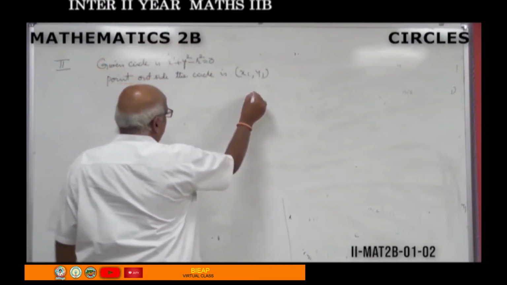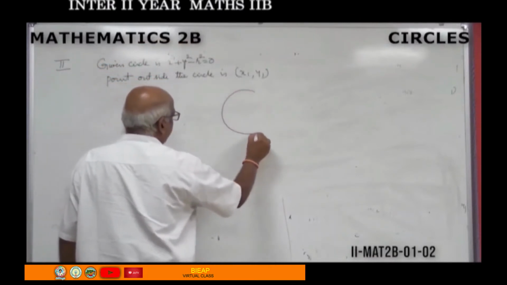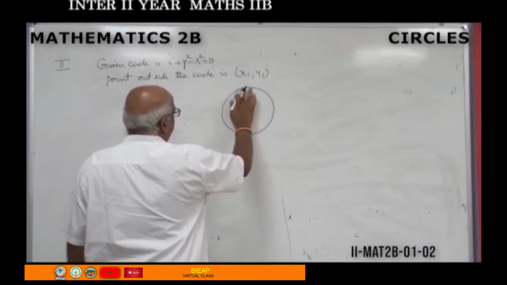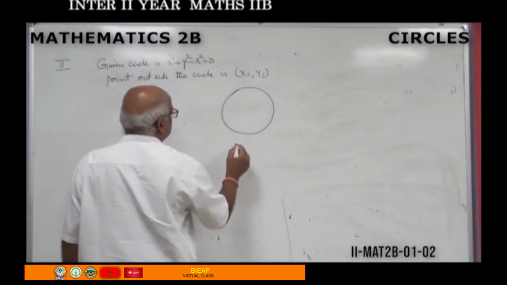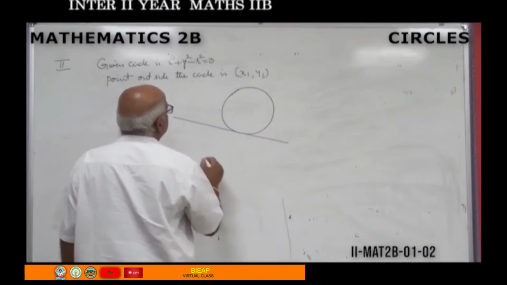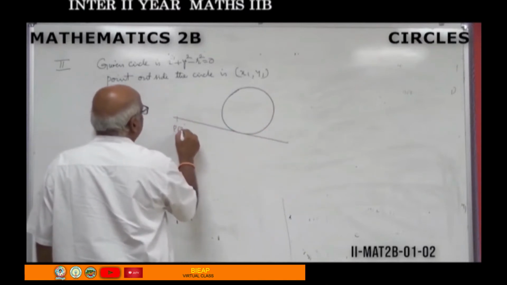That means if you draw the diagram, this is the diagram, and here is a line to the point P(x1, y1).